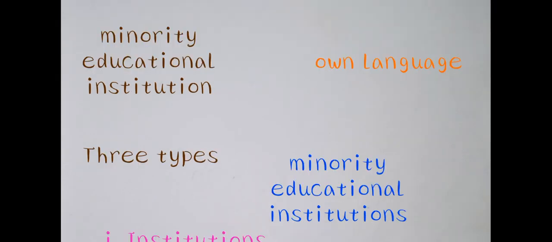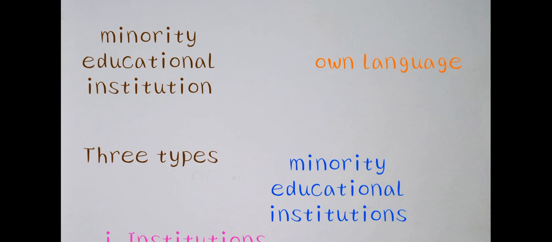According to Article 30, the minority group has the right to establish and administer educational institutions. They even have the right to choose the medium of instruction. There are no restrictions on minority educational institutions on the basis of their medium.